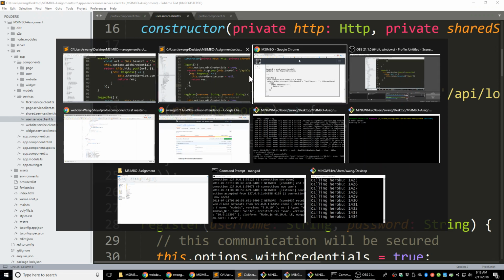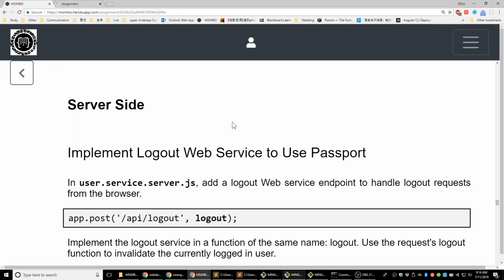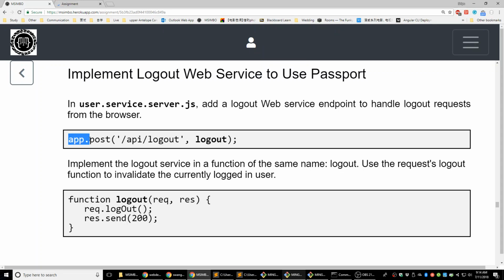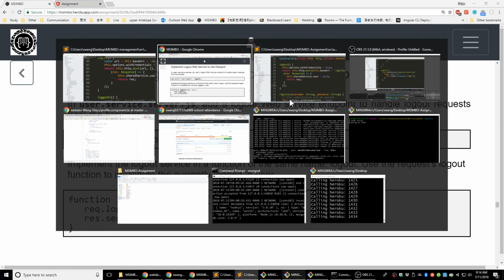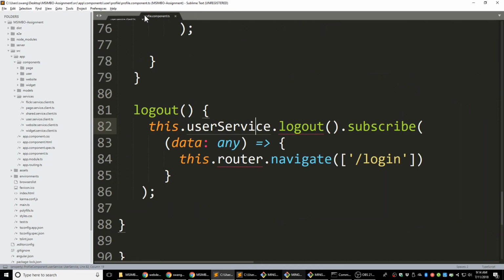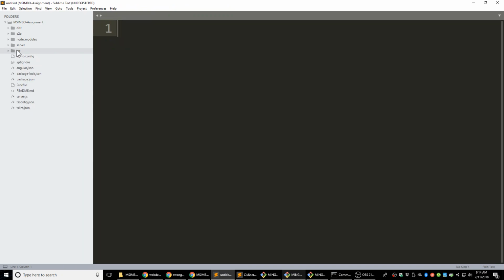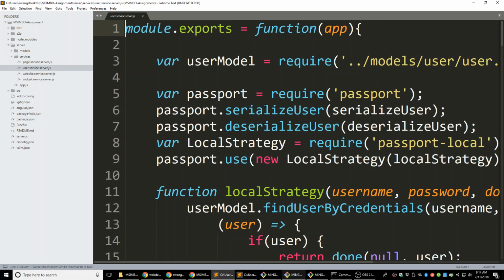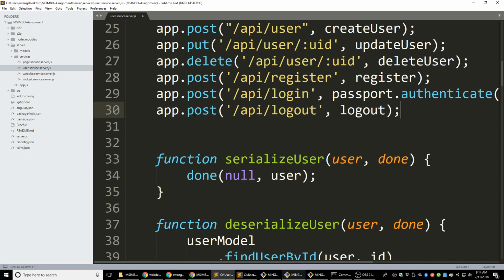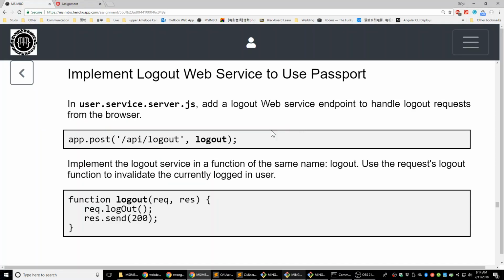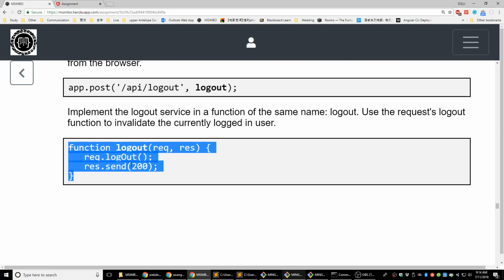And the next step, we're going back to the server side. We're going to have our app.post /API/logout, waiting for the request from the client. Let's add that to our server side. Let's close this client side stuff, and the server side code is in the server folder, server service, and the user service server here. Here we're going to put app.post /API/logout. When the server receives this request, we're going to run the logout function, which is going to be really simple here. Only 2 lines.